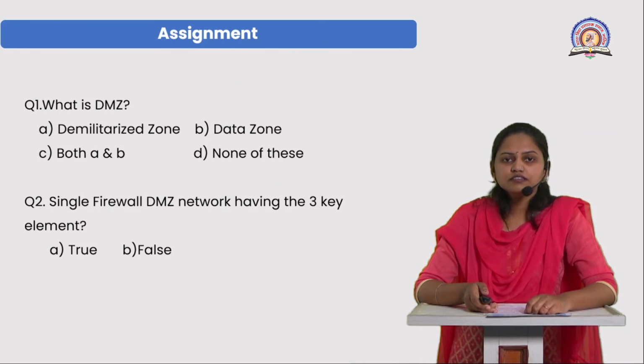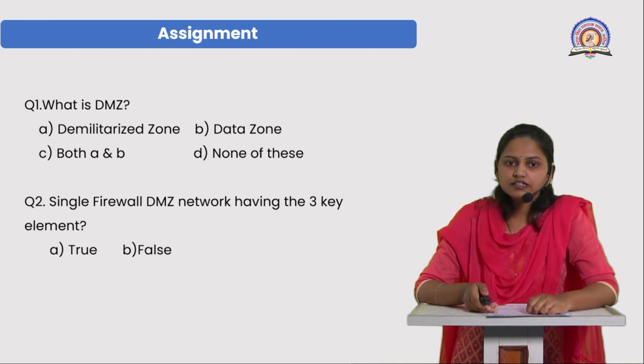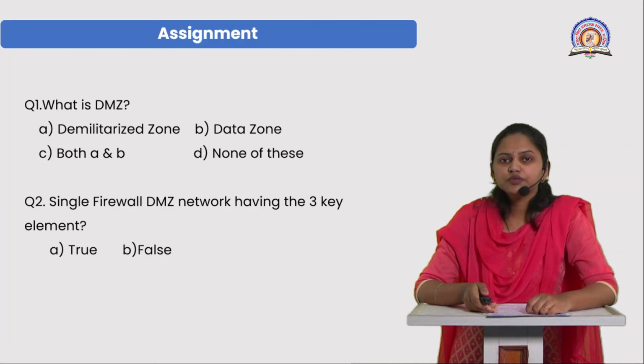At this session, you have an assignment that you can complete. There are multiple choice questions. What is the DMZ? You can choose your option from these. The second question is: a dual firewall DMZ network has three key elements. This is true or false.